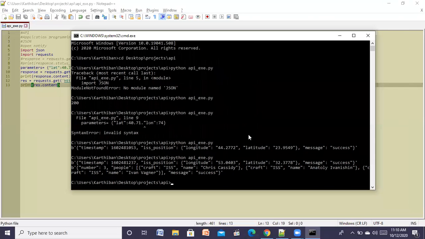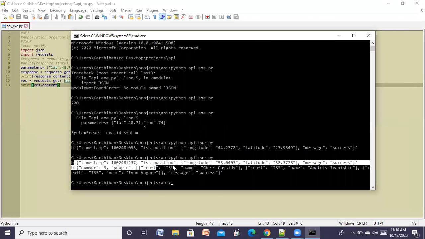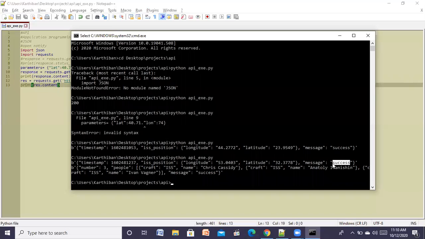See here, the first print statement gives you the International Space Station's position, the latitude and longitude values, and it is success. The first request is a success. And the second one, see, the number of people is 3, and the people's names and the craft name is International Space Station. The names are Chris Cassidy, Anatoly Ivanishin, and Ivan Vagner, and the message is success, like the request response is success.